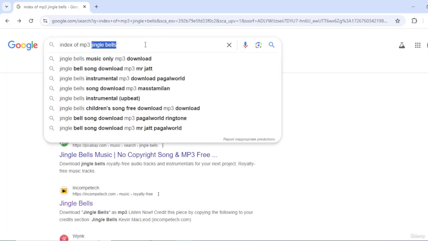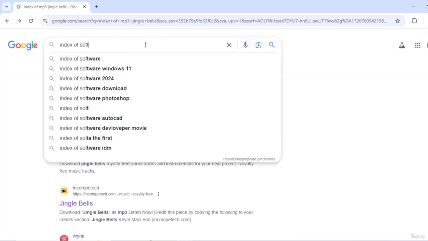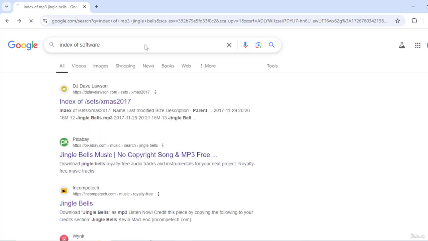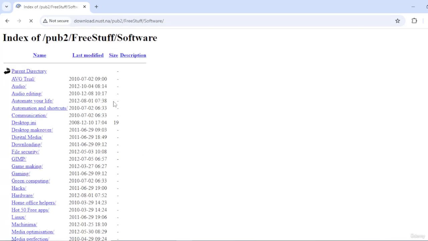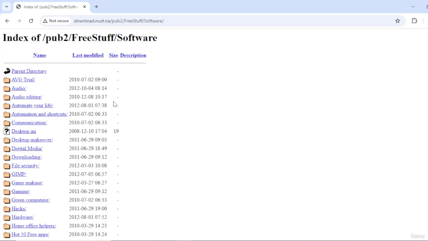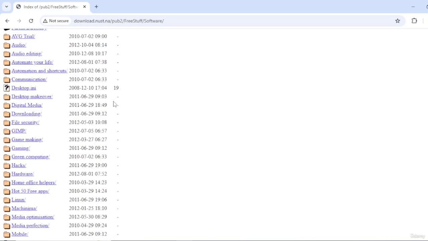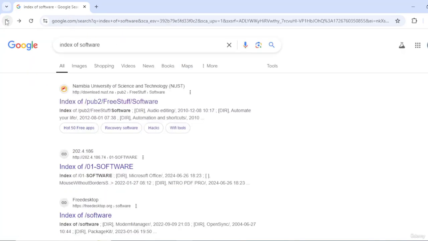Some people would want to try downloading software in the same way. Again, it's completely illegal to download software like this. We have to buy the software, but there are certain freeware that you can get all under one roof using this particular command. And you will see that there are some outdated software that you cannot find anywhere any longer, but all those are very much accessible through these Google dorks commands.